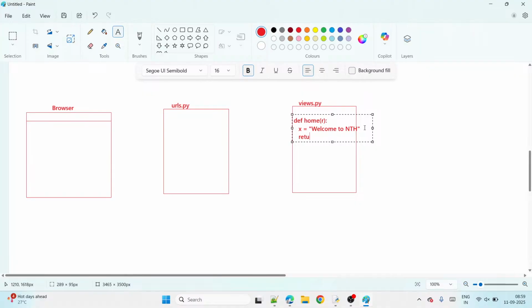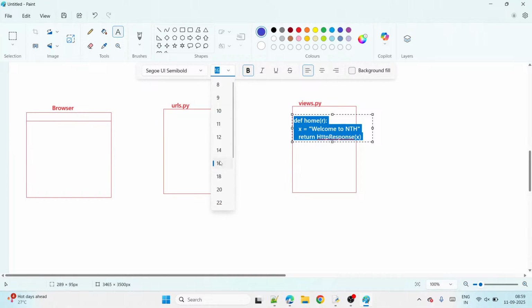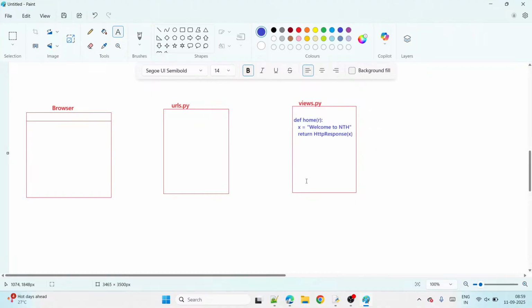That's why we use return HttpResponse. What do you want to display? The text. I want to display the text on the browser. The text is displayed on the browser, right?